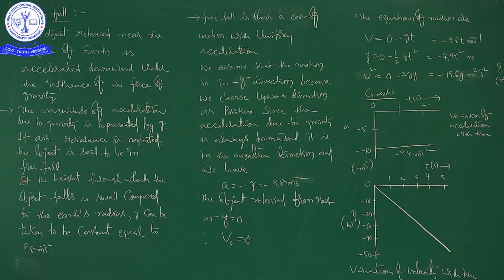Next, if the height through which the object falls is small compared to the earth's radius, g can be taken to be constant, equal to 9.8 meter per second square.